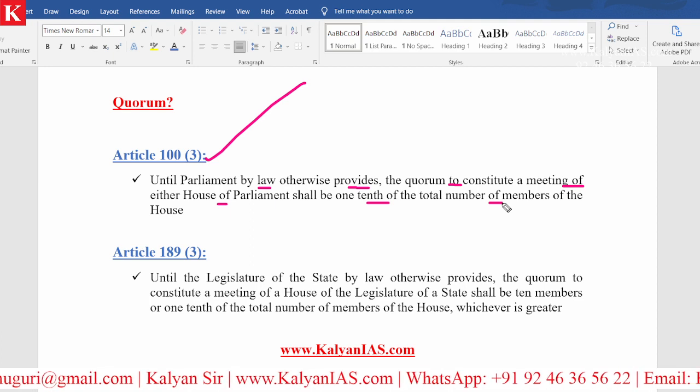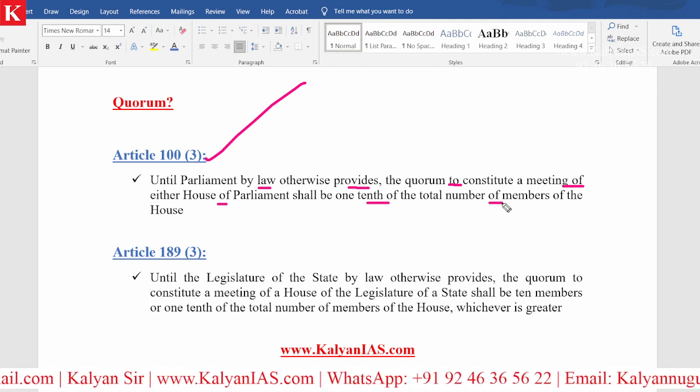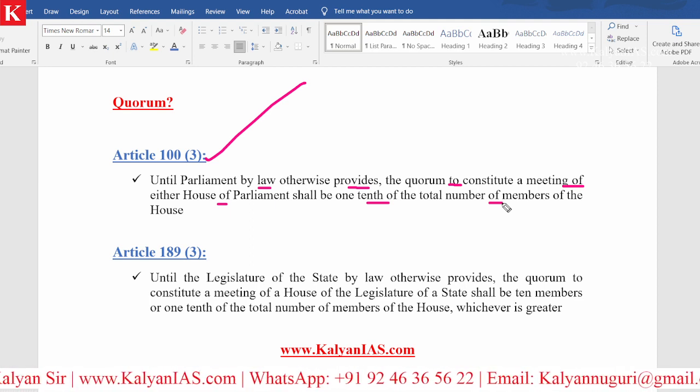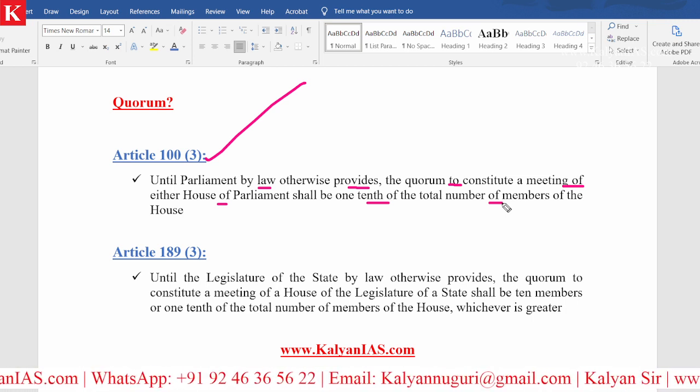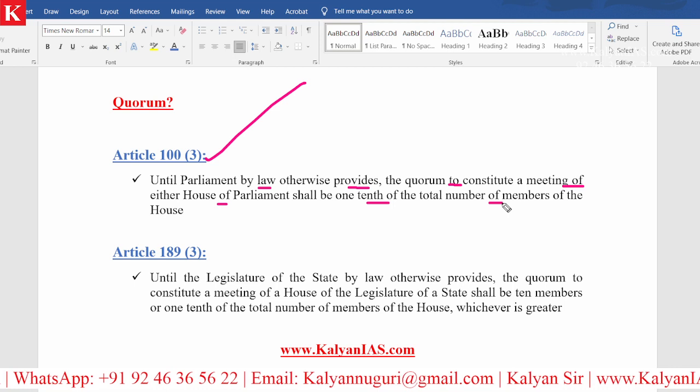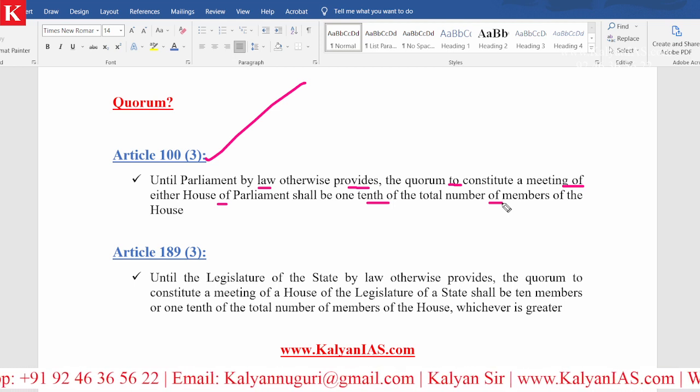Very important one. And currently this is 1/10 of the total. If the parliament wants to increase or decrease, parliament may do so by passing a law.